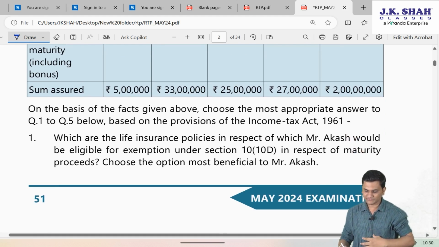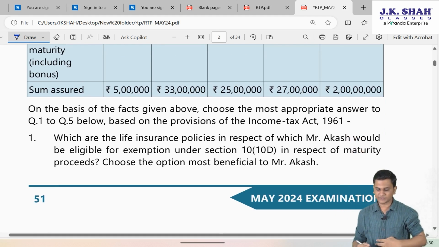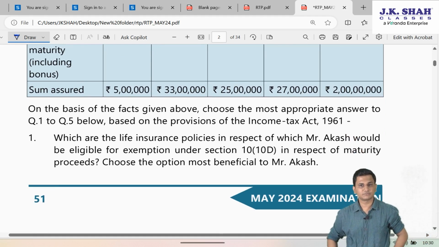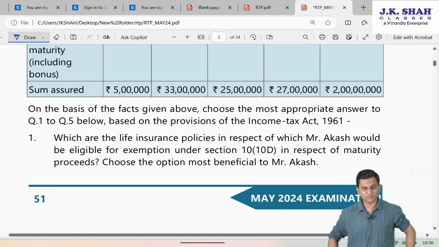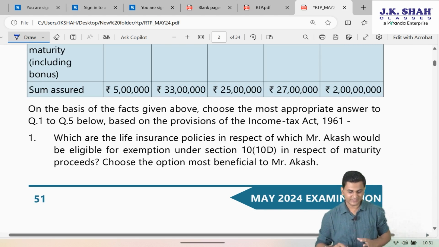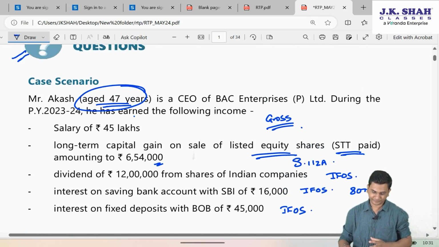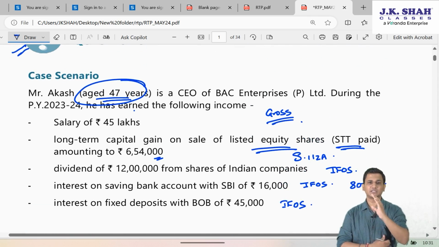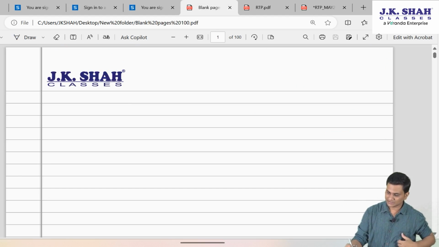On the basis of the facts given above, choose the most appropriate answer to question number 1 to question number 5 below, based on the provisions of Income Tax Act. So friends, first of all, in this question, they have given you certain incomes of Mr. Akash. Precisely, there's an income from salary.